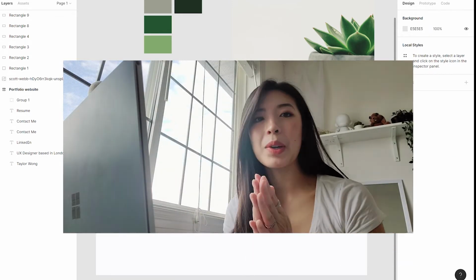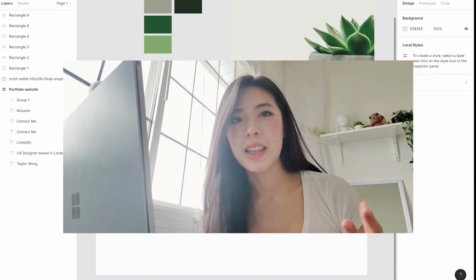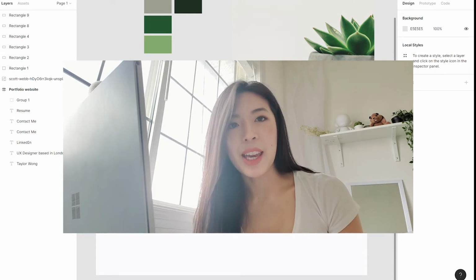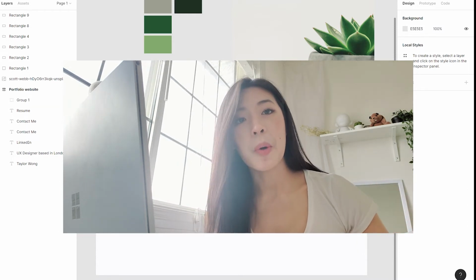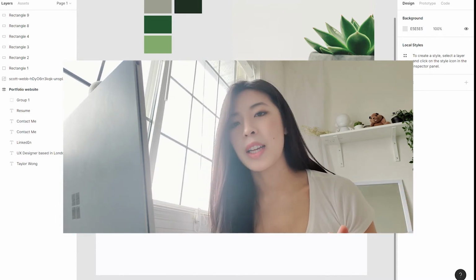So for Taylor, we are going to consider her to be a very new person in UX, and that just means that they probably don't have a lot of content on it, and all I'm going to do is add one case study to her portfolio. But I do want to build it in a way so that if she had more that she wanted to add in the future or add later, it's very scalable and it's also really sustainable.